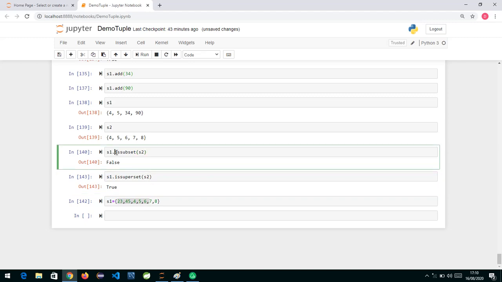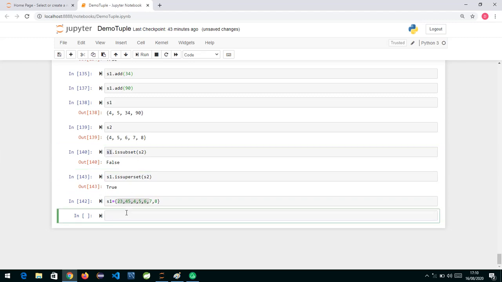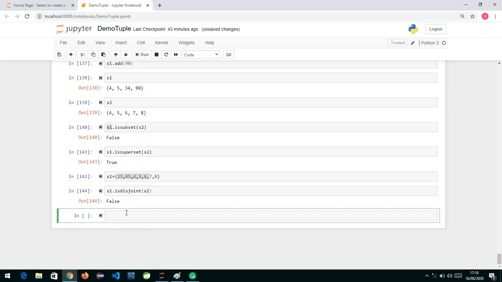Whereas in subset, what we see is the elements which are present in S1 should be present in S2. Similarly, we also have a thing called disjoint. So if I say is disjoint over here and I pass S2, you can see it is giving you false. Disjoint means all the elements should be different, nothing should be the same.